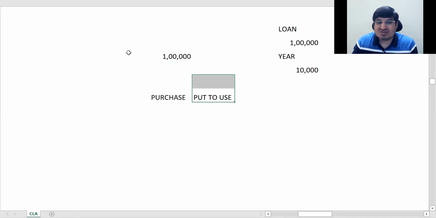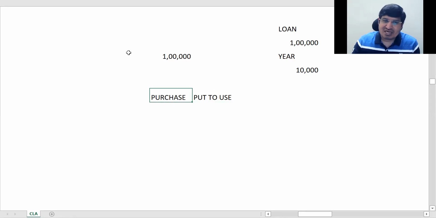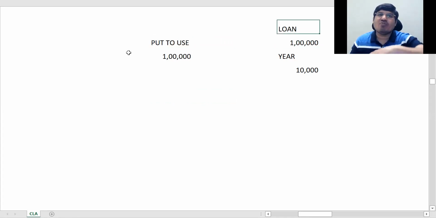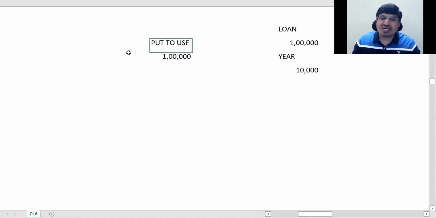So here also the same thing. Before the asset is put to use, you might have bought it 1 year back and put it to use after 6 months, but you will still be paying interest on it. So whatever interest you are paying till it is put to use, capitalize it.